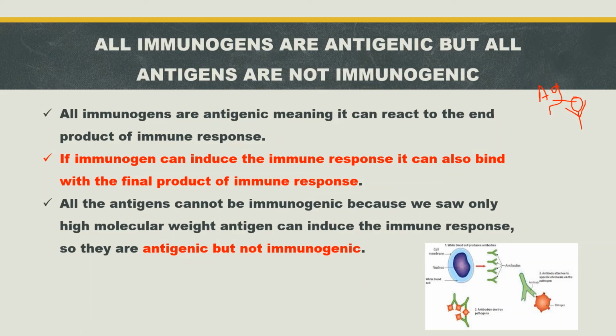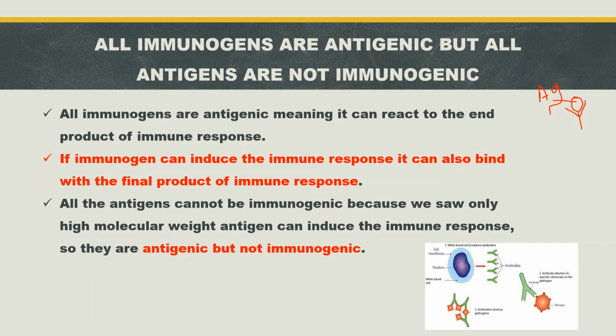So these immunogens are antigenic. But all antigens cannot be immunogenic, because we saw that only high molecular weight antigens can induce the immune response. So they are antigenic but not immunogenic.